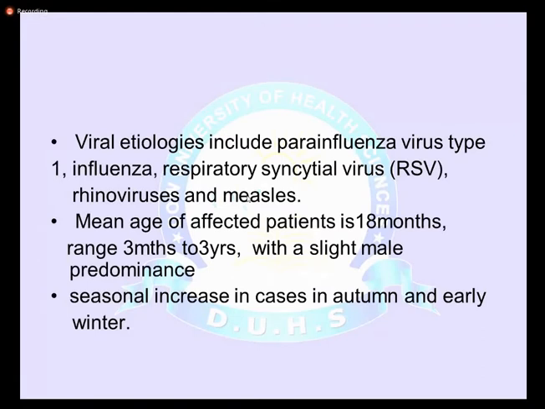Usually we see croup in the age group less than 3 years, with a slight male predominance. There is a seasonal variability: croup is more common in autumn or early winter, like the flu, which is usually present in late autumn or early winter.